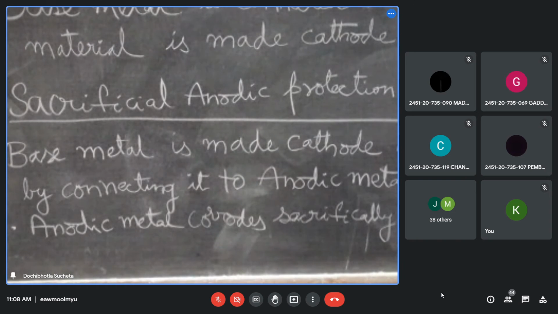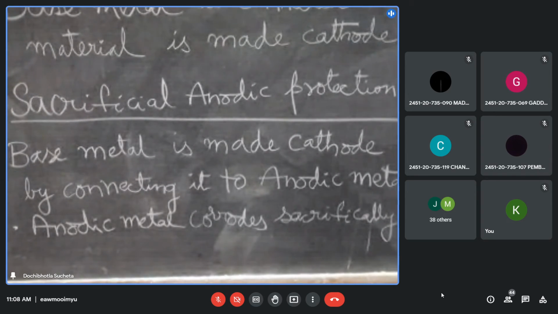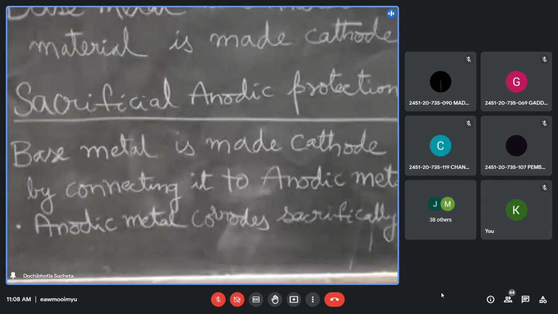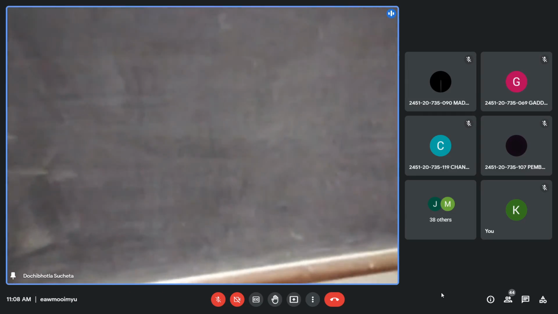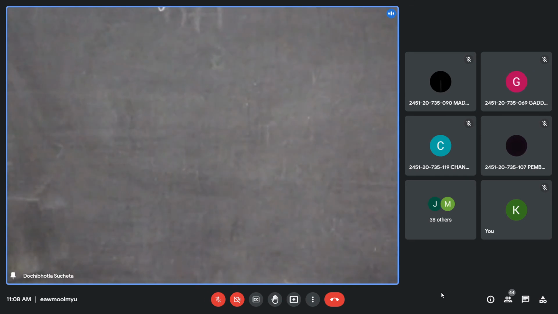So iron is connected to zinc or magnesium. What are the applications? What will happen? The anodic or protecting metal will undergo corrosion. I've told you about the waterline corrosion, so I'm talking about the example.